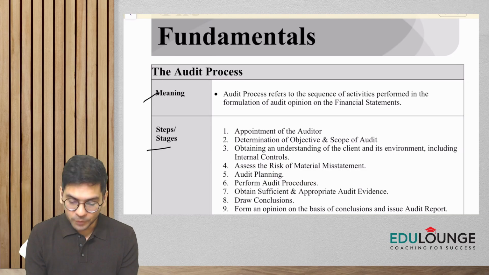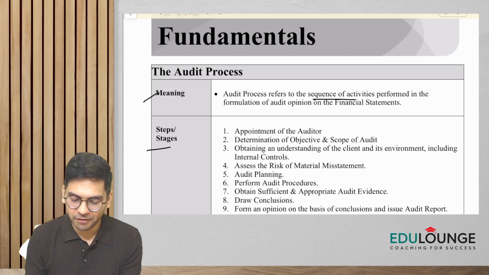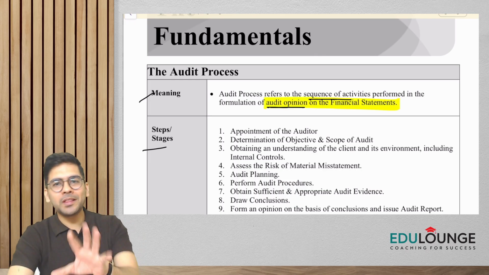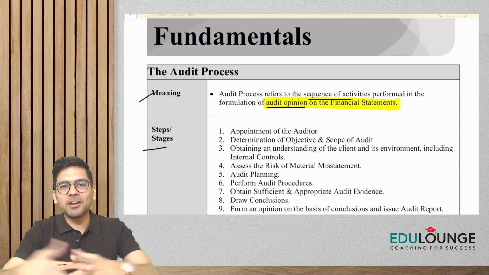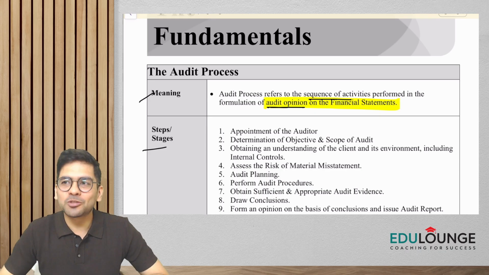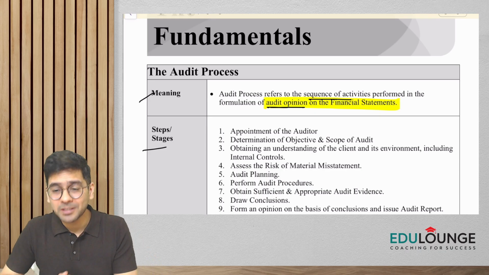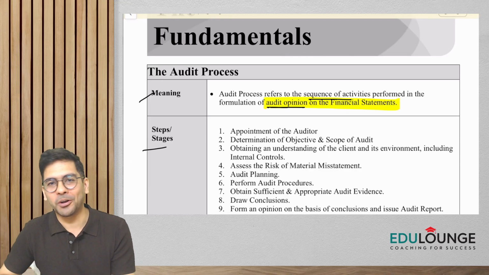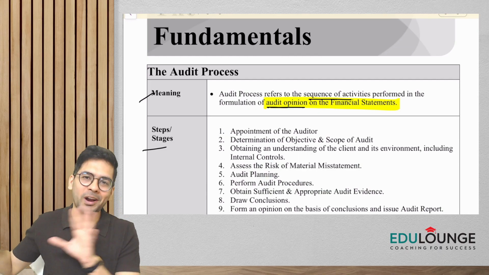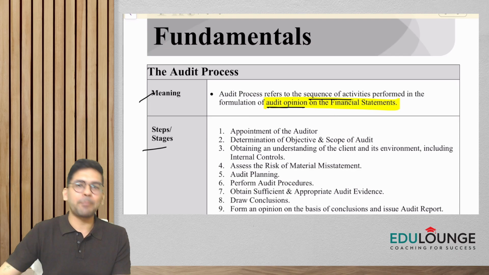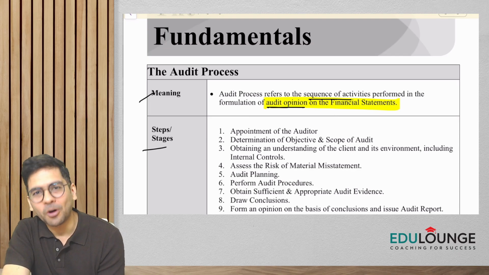In simple words, audit process refers to the sequence of activities performed in the formulation of audit opinion on the financial statements. So up until now, at the intermediate level, I told you that generally when we talk about auditing, it has something to do with financial statements, right? So we express an opinion on the financial statements, whether the financial statements are giving a true and fair view or not. Okay, I hope you're able to recall true and fair view. All right. So how does this auditing happen? How does the audit take place?